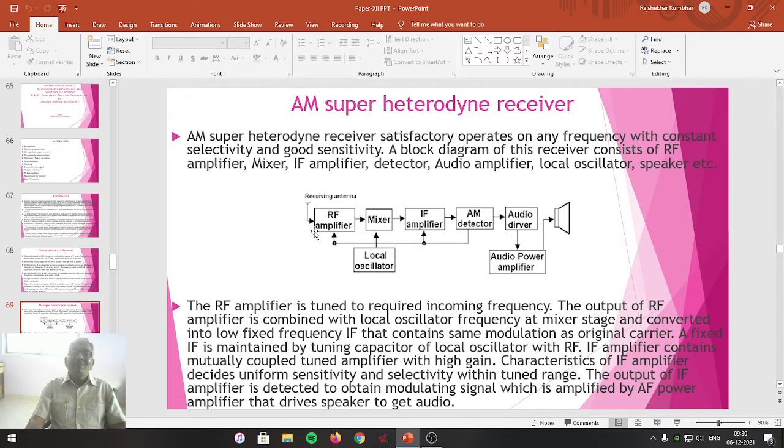The role of the RF amplifier is to receive the electromagnetic radiation, which is converted into an RF signal, and get it amplified to the required gain within the given bandwidth with which the signal is arriving.